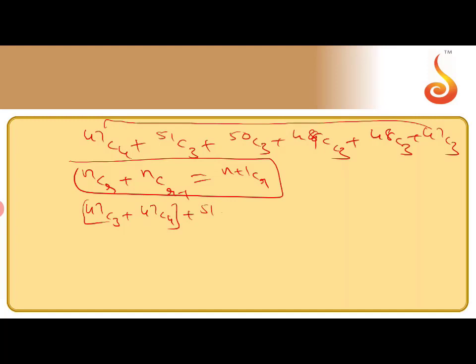Next, you can write in increasing order: 48C3, next 49C3, next 50C3, next 51C3. That's the order here. So 47C3 plus 47C4, according to this formula, gives 48C4. Now grouping, these two are grouped.